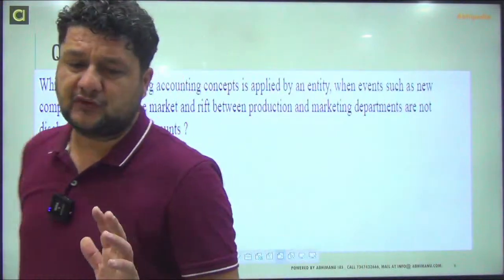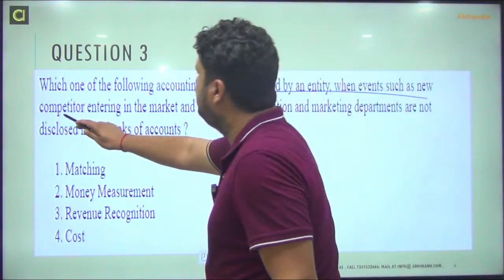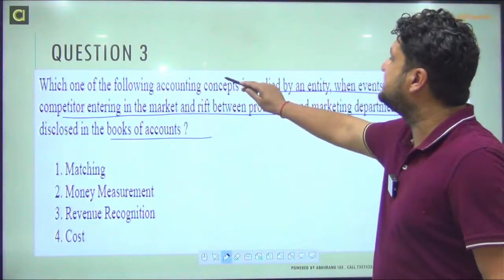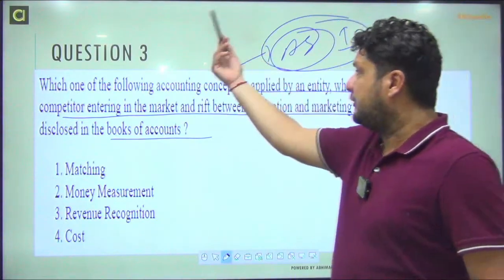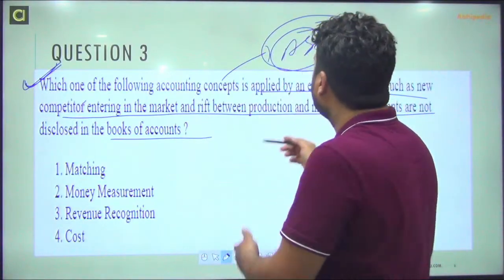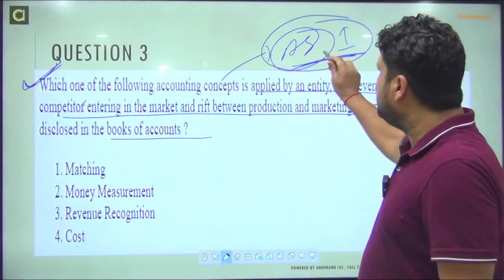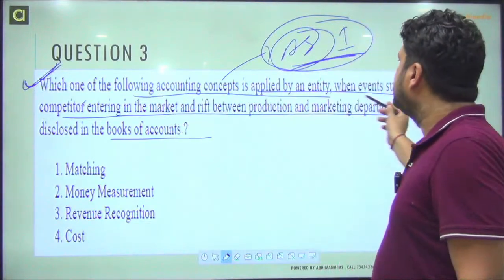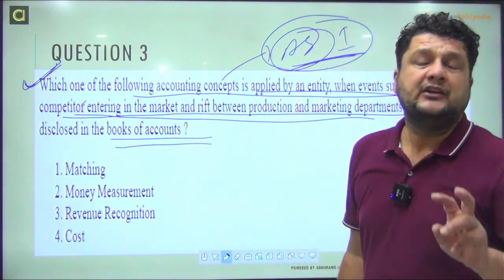Now this is a previous year question. You should understand here that no accounting standard is mentioned, but which one of the following accounting concepts? All accounting concepts are defined in accounting standard 1. They could have mentioned accounting standard also, but it may or may not have been mentioned. You should always read the statement carefully and normally you will get your answer.